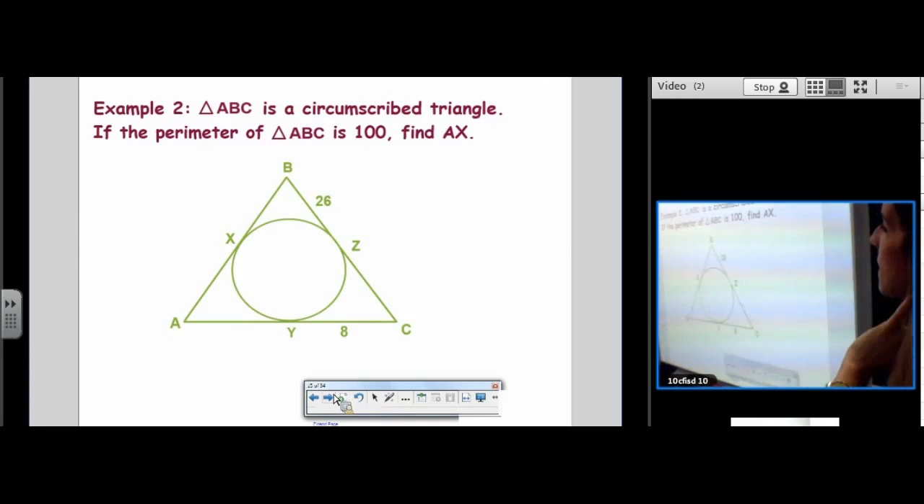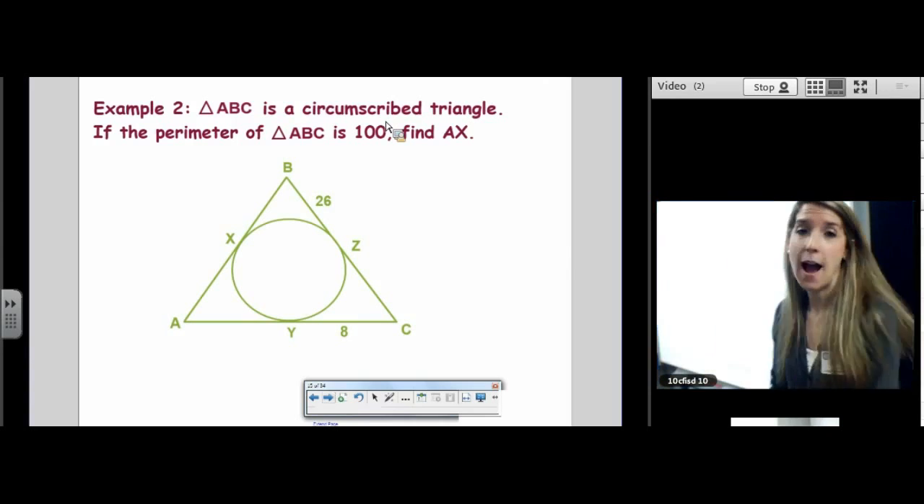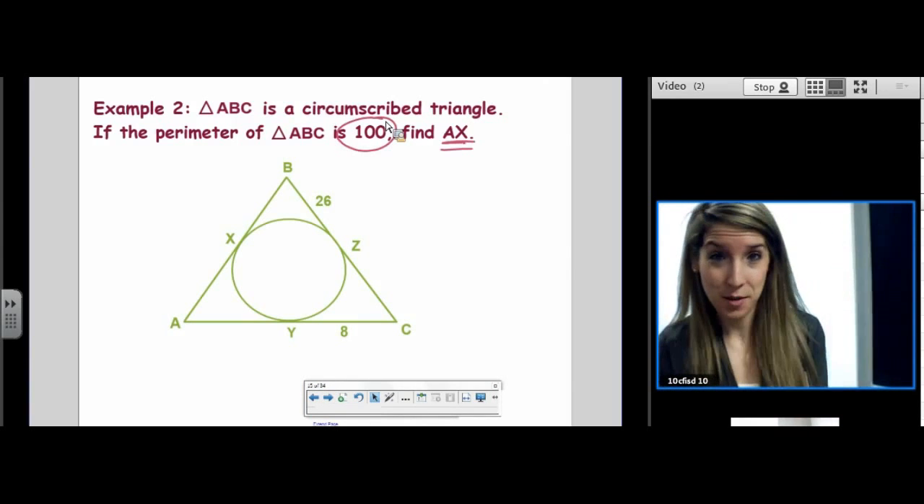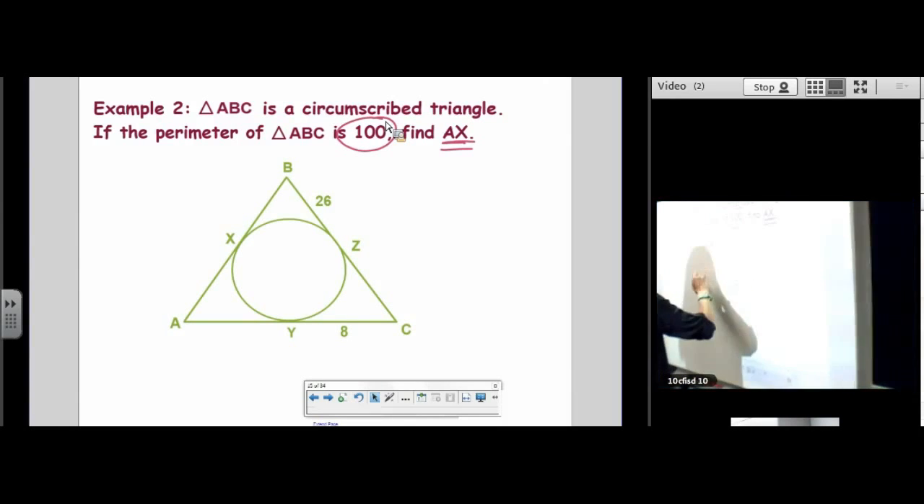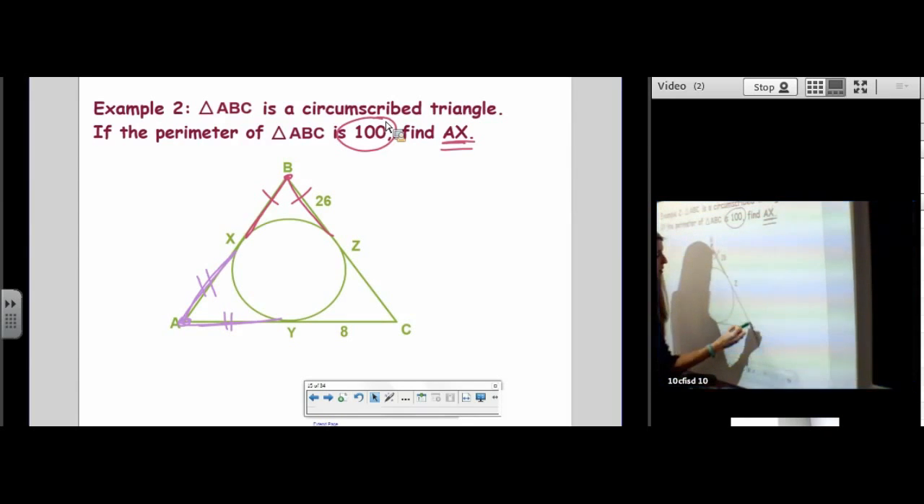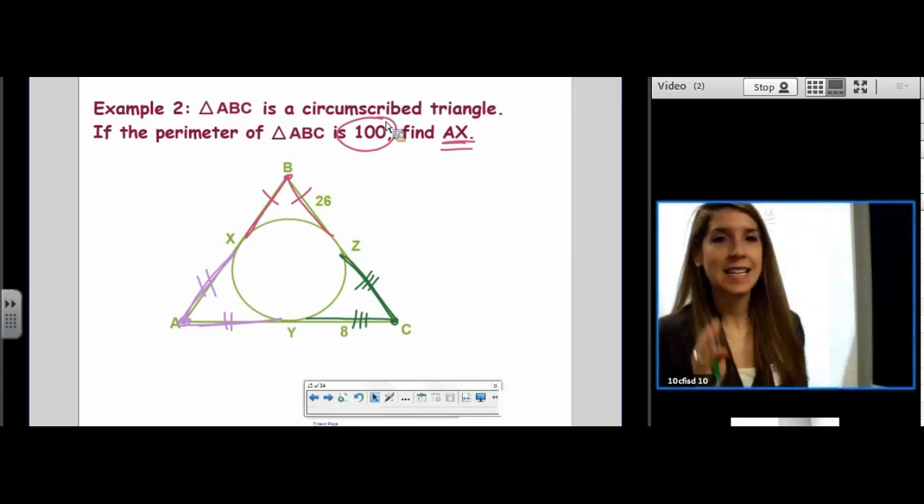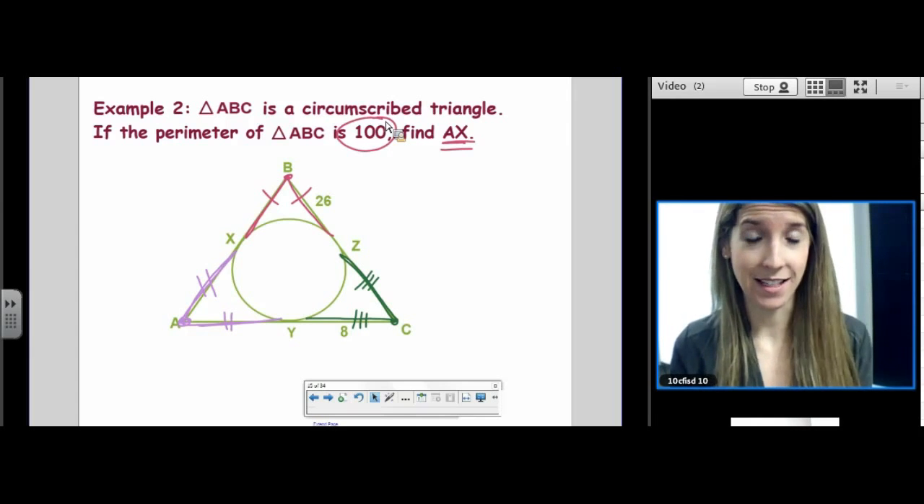Example 2, ABC is a circumscribed triangle. If the perimeter of ABC is 100, find AX. Now we're going to use that theorem that I called the ice cream cone theorem. The ice cream cone theorem says, if two tangents come from a common point, they are the same length. So those two are the same length, these two are the same length, and these two are the same length. X is not a midpoint, Z is not a midpoint, and Y is not a midpoint. That's another common mistake.